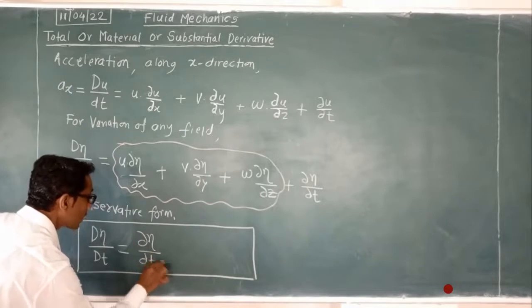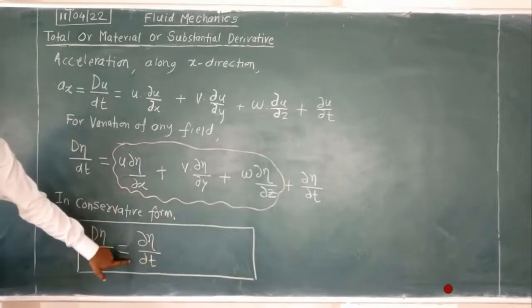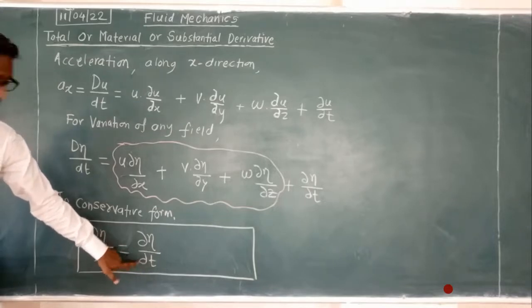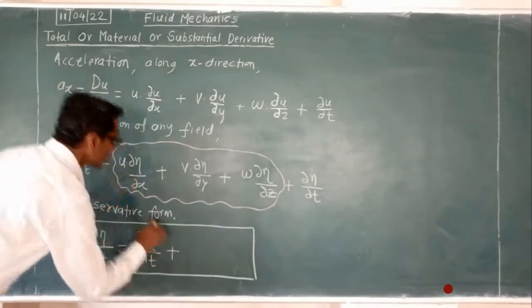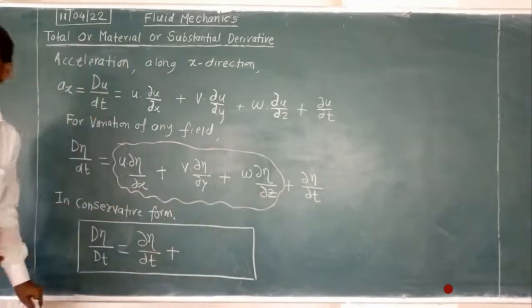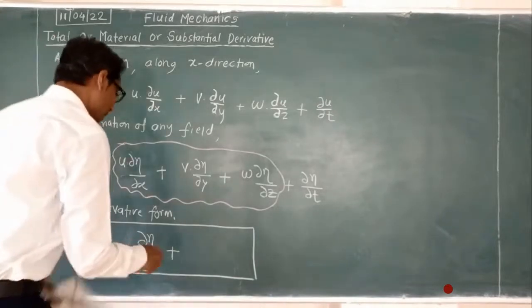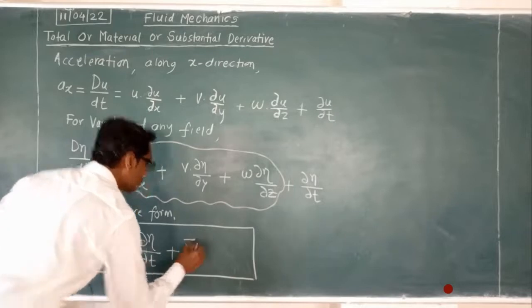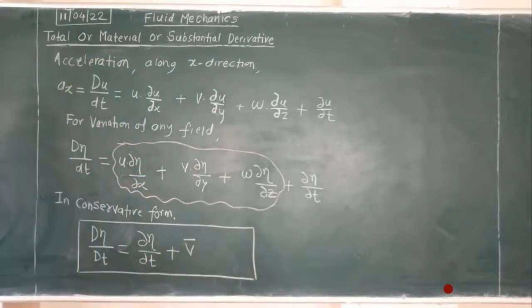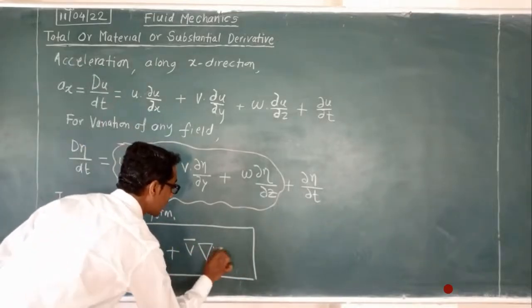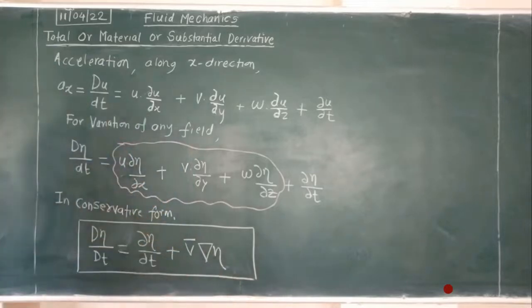Here we take the last term first, which is also called the local term, plus these three terms, which are the change in space, in a velocity. For that we write v bar. V bar is a vector, and the change in that we can write with the delta operator.